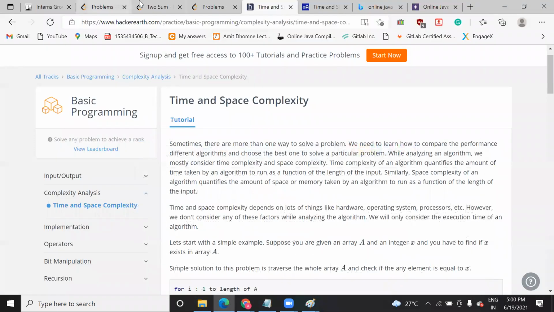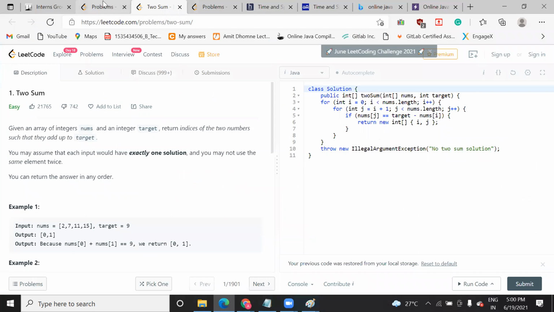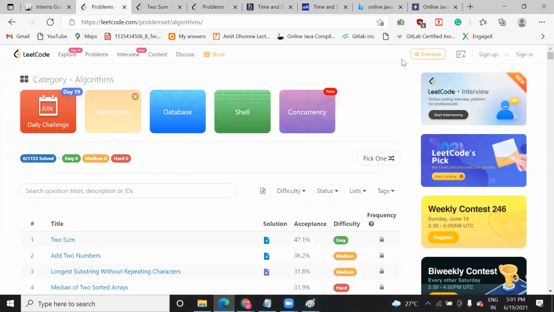Now let's come to LeetCode. In LeetCode, you can see this is the platform where we do competitive programming. We solve competitive programming problems and practice. They generate competitive challenges every time where you can write the code, execute it, and check how much time it takes, what the space complexity is, and so on.